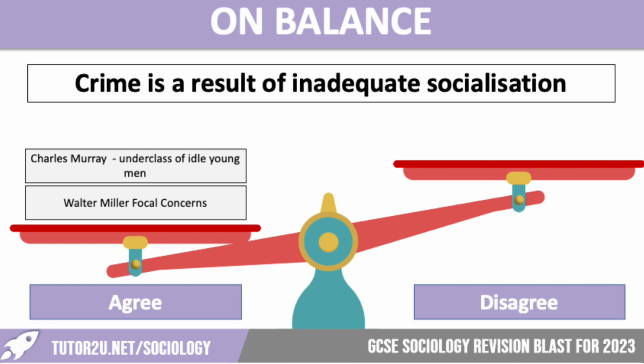That links nicely to trouble. So they, again, links to excitement and toughness. They might well find themselves in trouble. Another one was autonomy. They wish to be independent and not reliant on others. And the last one was fate. So they believe that their future is already decided. What they do won't influence it. So this is both an argument for why crime is a result of inadequate socialisation.